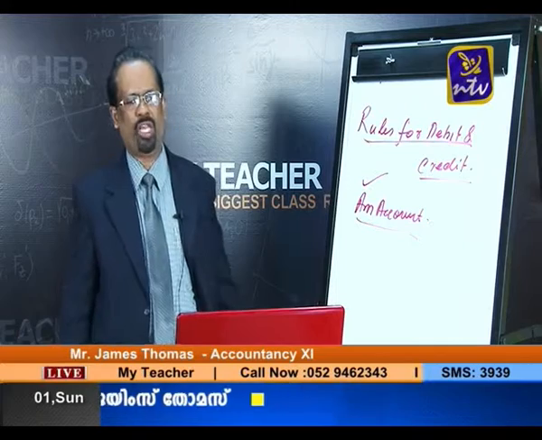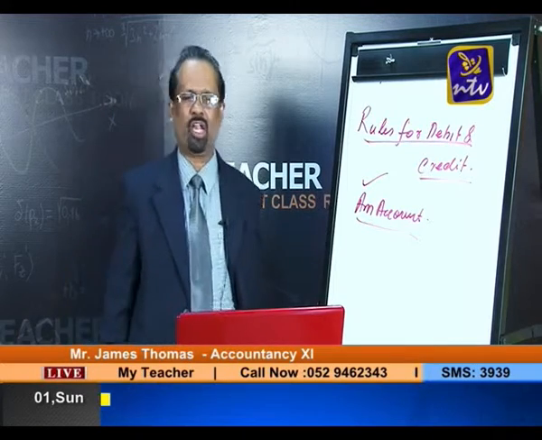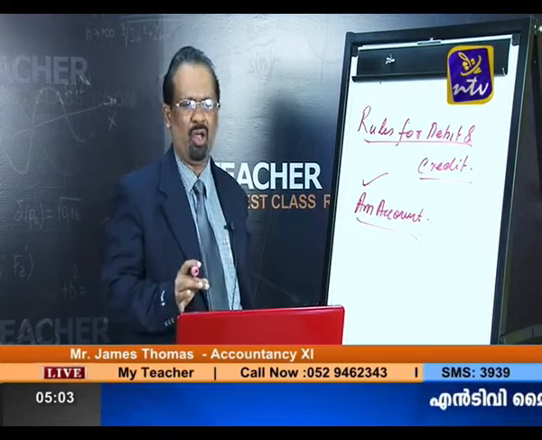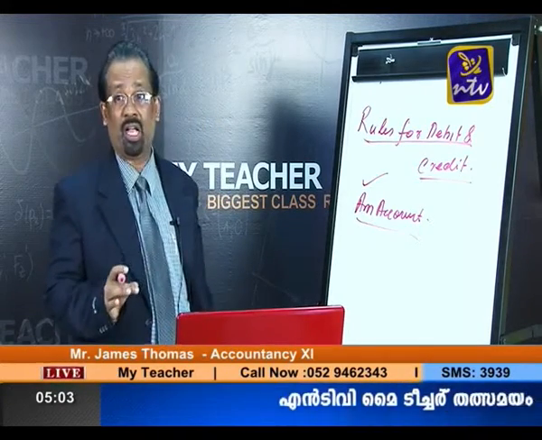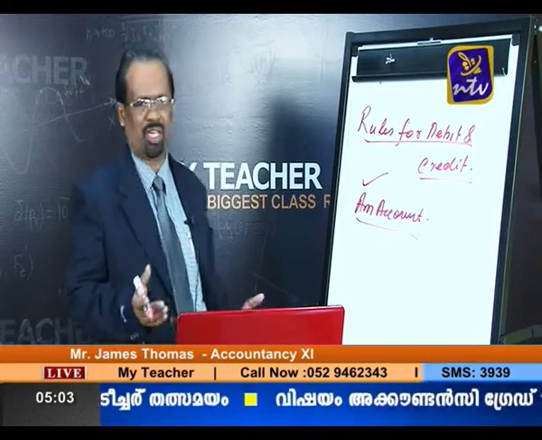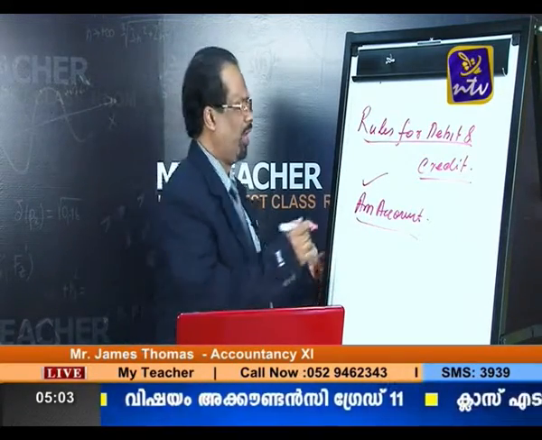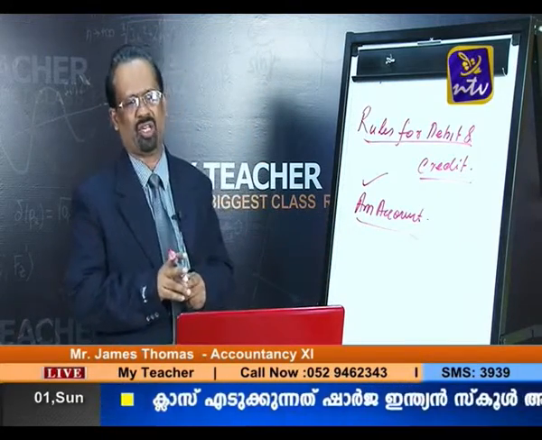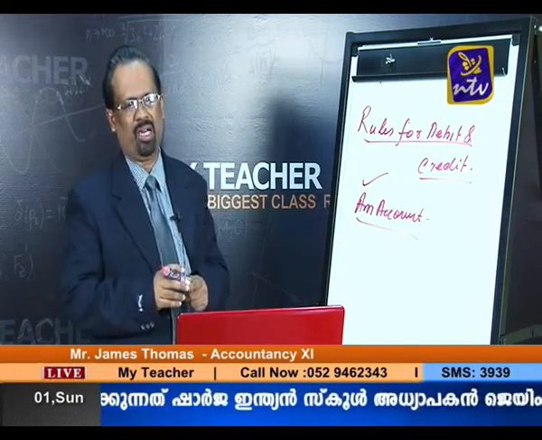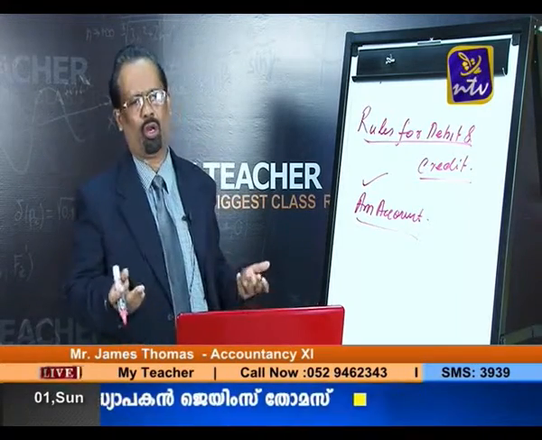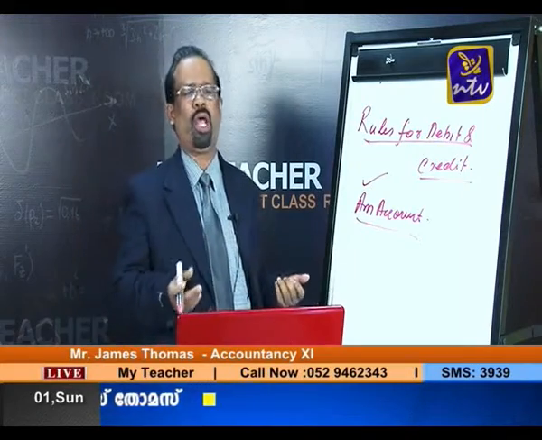An account is a summarized record of transactions affecting a person or a firm, income and expense, gain or losses. So once again, an account is a summarized record of transactions affecting a person or a firm, income, expense, gain or losses, and that is what is called an account.